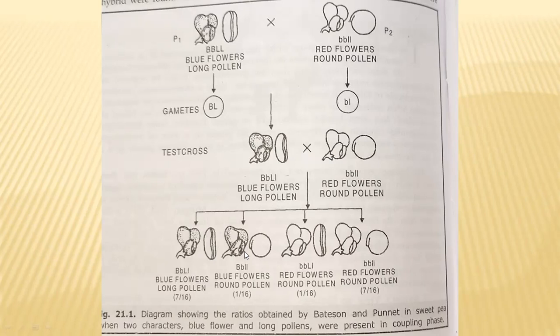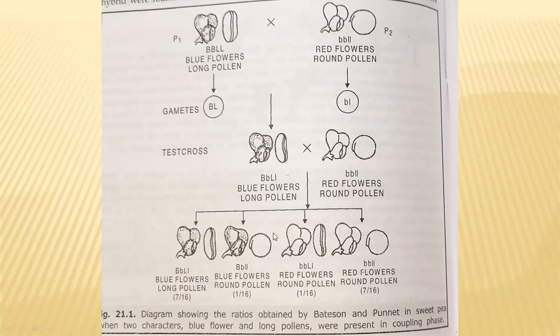But the two 1s are new combinations that were not present in the parent generation. If it followed independent assortment, all combinations should come in equal proportions, that is 25% each. But here they got a 7:1:1:7 ratio.